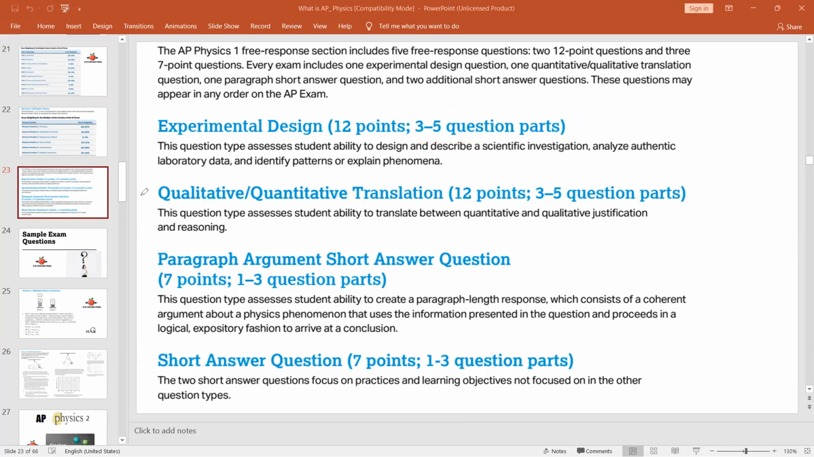And the next part, qualitative and quantitative, 12 points, again 3 to 5 question parts. Paragraph argument short answer, 7 points, 1 to 3 question parts. Short answer, 7 points, 1 to 3 question parts.